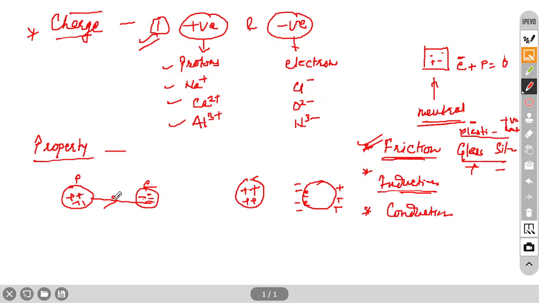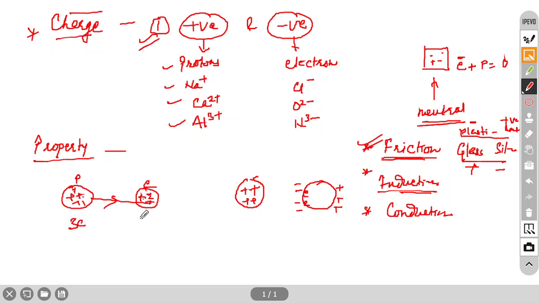So flow of charge will happen and they will balance each other. Or it is better to use the same charge: suppose more positive charge here and less positive charge here. In that case, positive charge will start moving from this to this side, meaning electrons will start moving from this to this side. So they will balance each other.